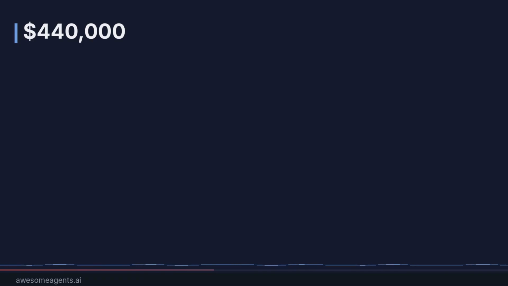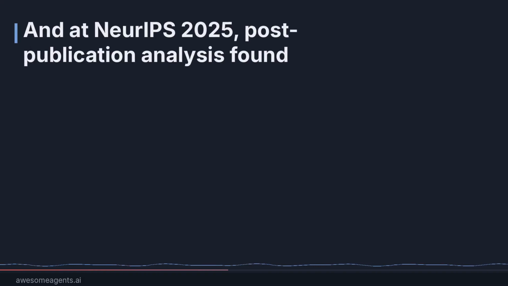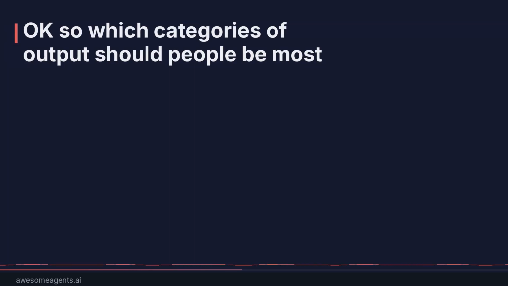They submitted a $440,000 government report in Australia that contained hallucinated academic sources and a fake quote attributed to a federal court judgment. $440,000. And they had to issue a partial refund. And at NeurIPS 2025, post publication analysis found dozens of accepted papers with AI produced citations that didn't hold up. Hundreds of bad references across at least 50 papers.